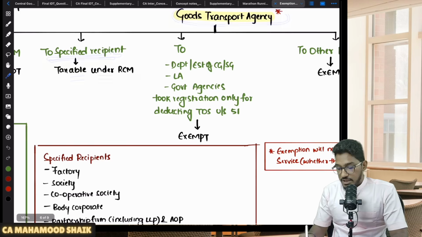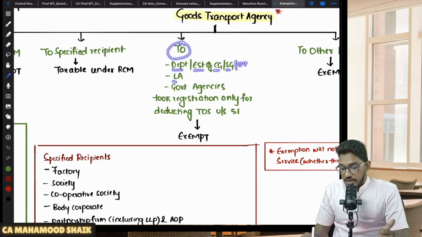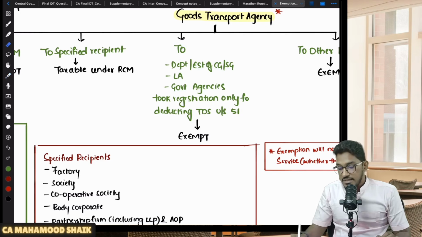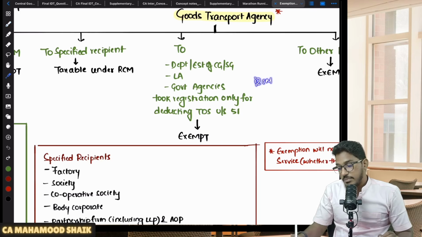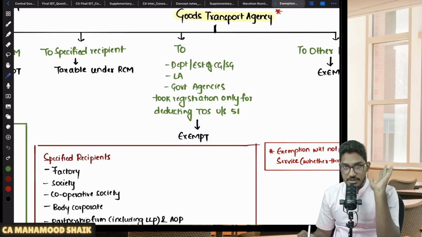But as I've told, even though the recipient is a registered person, if the recipient is a department or establishment of central government, state government, or union territory, or local authority, or government agency, who have taken registration only for the purpose of deducting TDS under section 51, RCM will not become applicable. Not just RCM, even FCM will not become applicable because this is exempted.